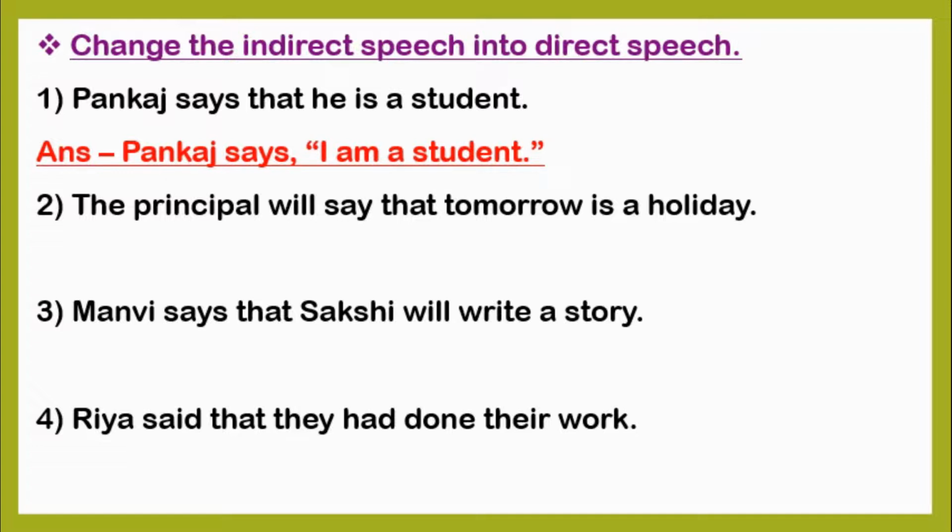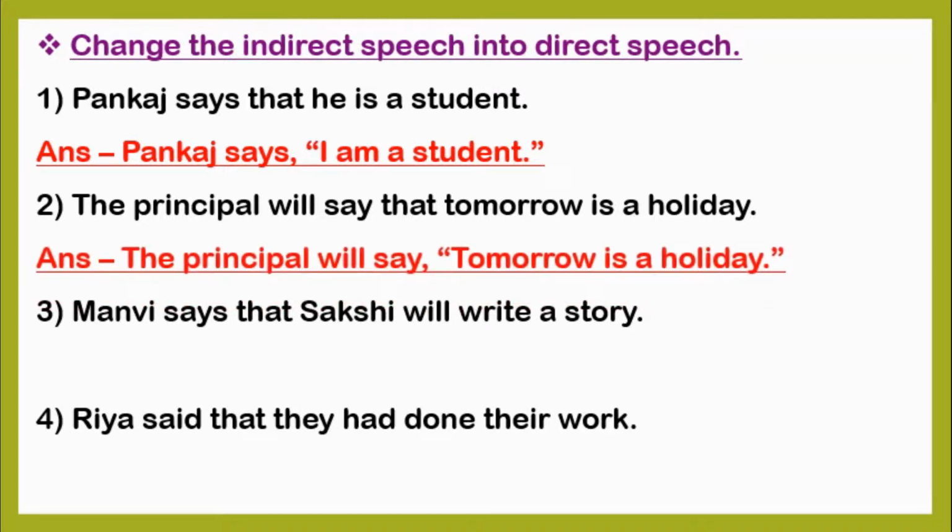Second question, the principal will say that tomorrow is a holiday. The given sentence is in indirect speech. So while converting the indirect speech into direct speech, we are going to remove the conjunction and use double inverted commas. So the sentence will become, the principal will say, "Tomorrow is a holiday."